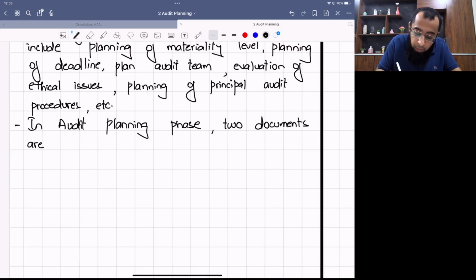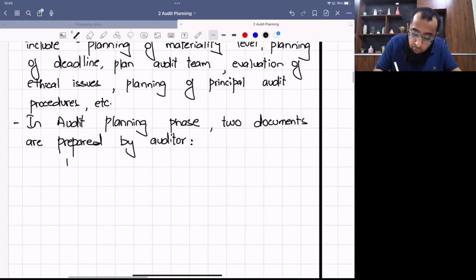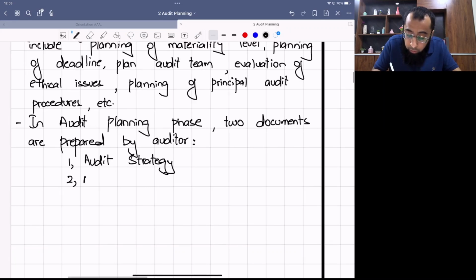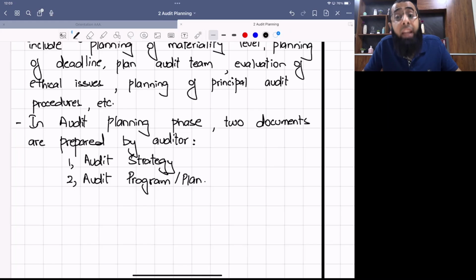Number one, audit strategy. This is audit planning on the overall level, on the client level. And the other document is called the audit program or audit plan. This is planning at each account level, at each head level.